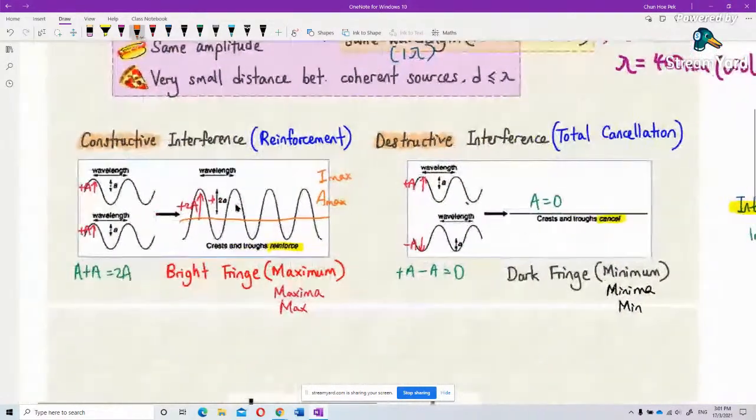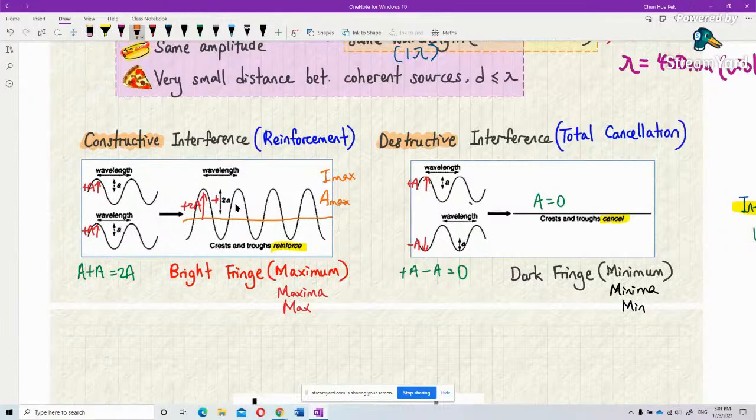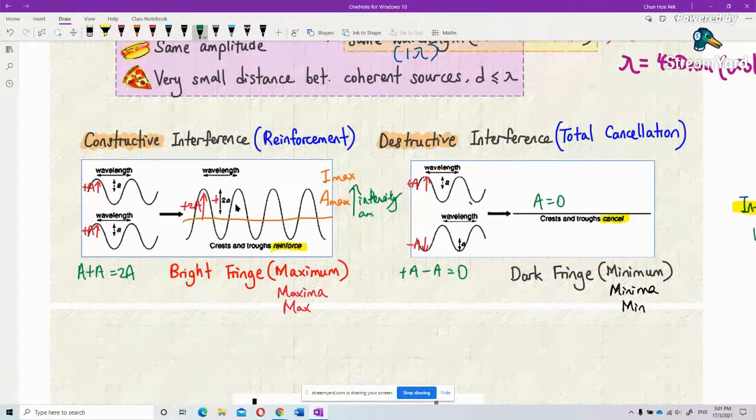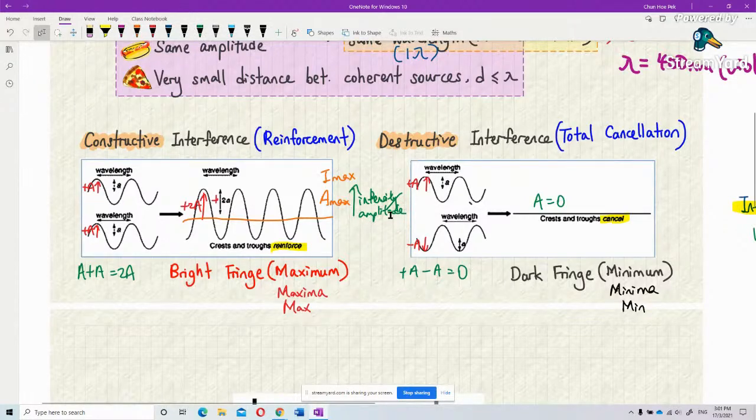Okay. So we can say amplitude is like intensity. Amplitude is for intensity.